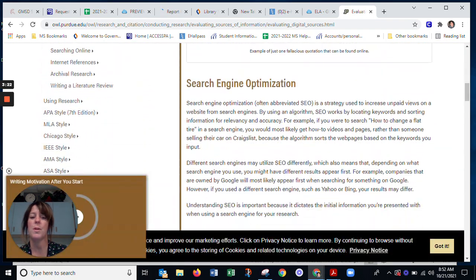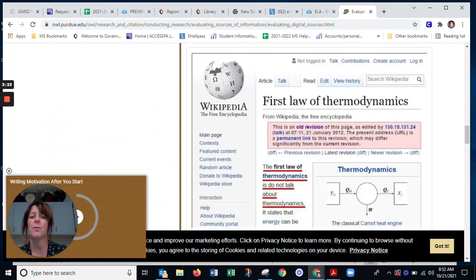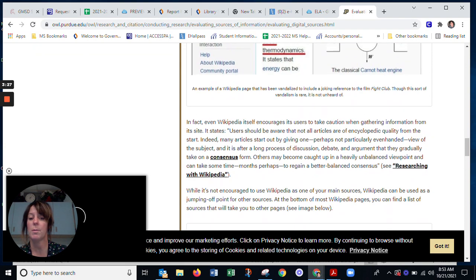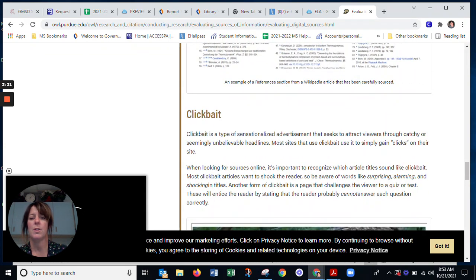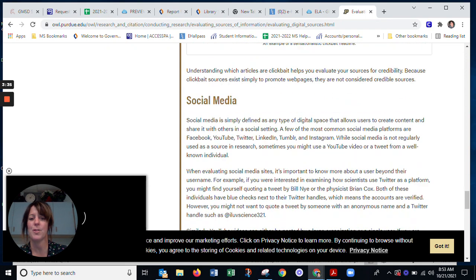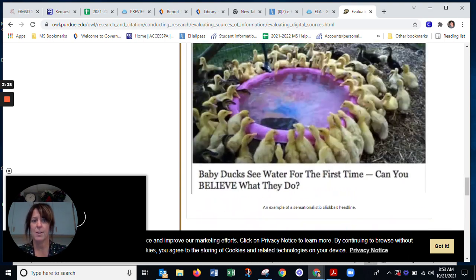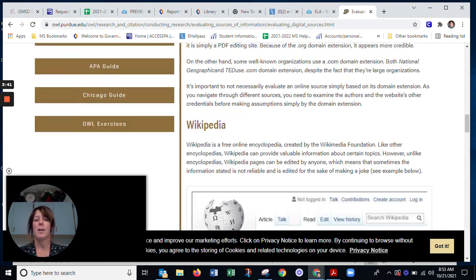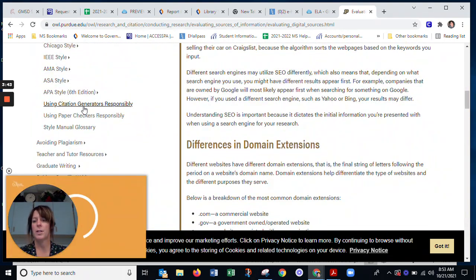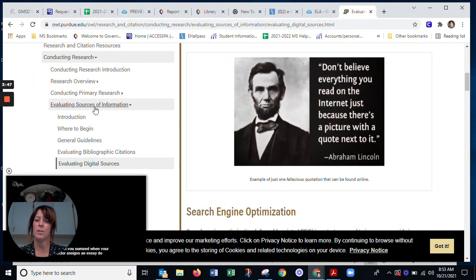Okay, so this one is really going to help you with understanding fully, should I use Wikipedia? What is clickbait? Stuff that you're supposed to just click on that the internet wants you to look at. Be careful of social media and getting information there. So again, definitely go into the Purdue OWL and then look on the sides for that Evaluating Resources information, okay?